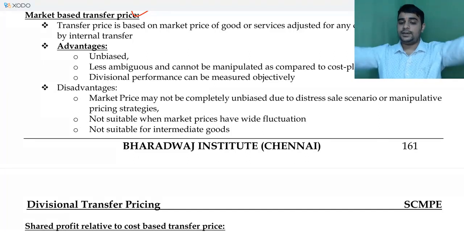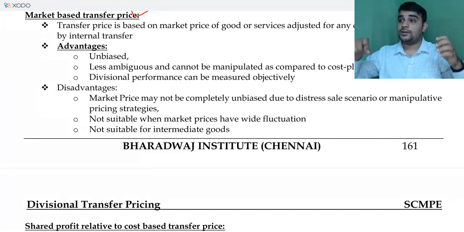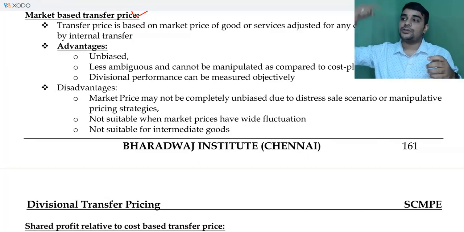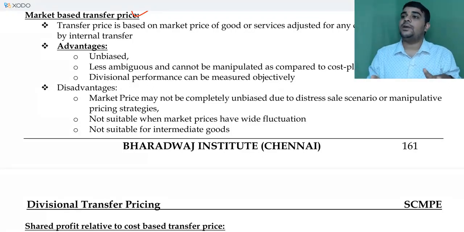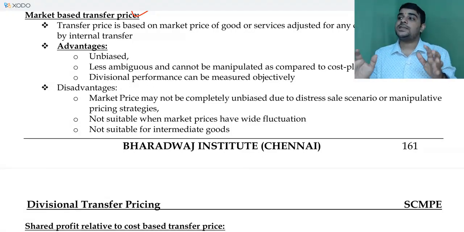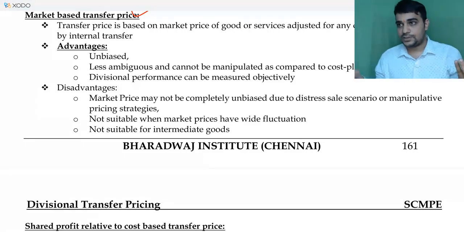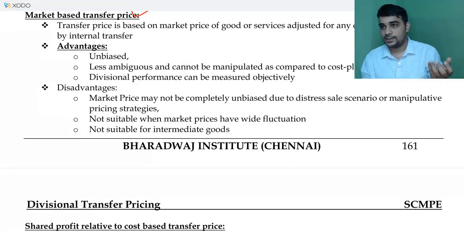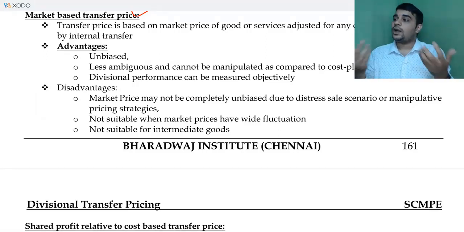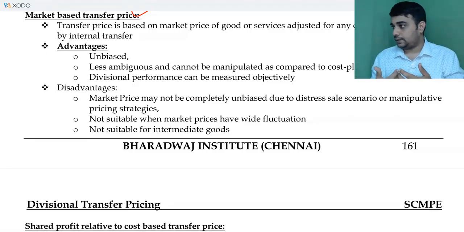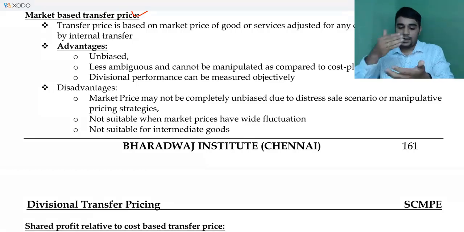What is an intermediate good in this example? The product which is transferred from one division to the other division is called an intermediate product. Indirectly they want to say that there are some products which may not have an outside market. There is no outside market for a few products. If you don't have an outside market for them, then you cannot get a market price. You cannot get a market price. So I do step 1, step 2.